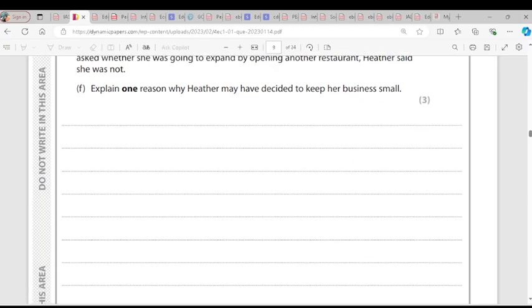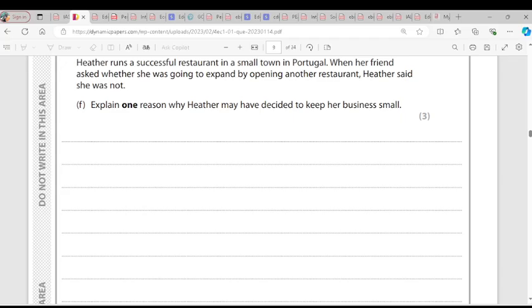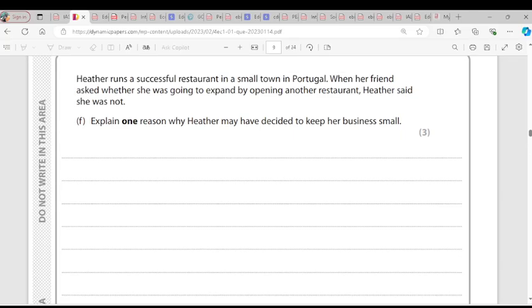Are you there? They said, explain, Ether runs a successful restaurant in a small town in Portugal. When a friend asked whether she was going to expand by opening another restaurant, Ether said she was not. Explain one reason why Ether may have decided to keep her business small. Ether may have decided to keep her business small due to lack of finance. A small business does not have access to finance because financial institutions see them as high risk, so they don't want to give them money. As a result, Ether might not have money to open a new restaurant. Is it clear?